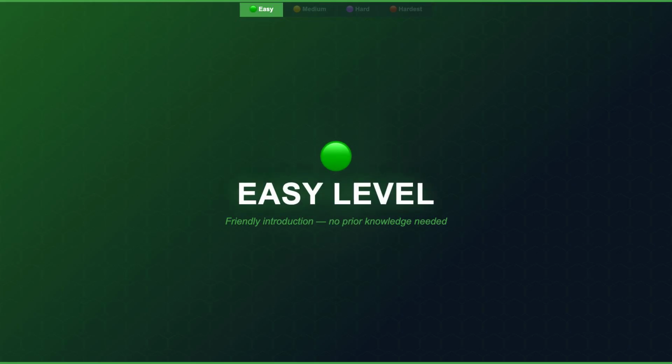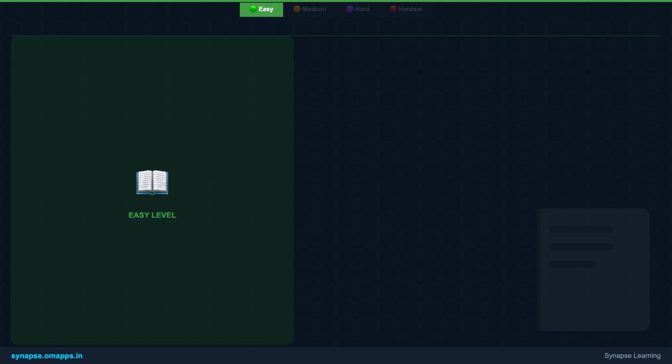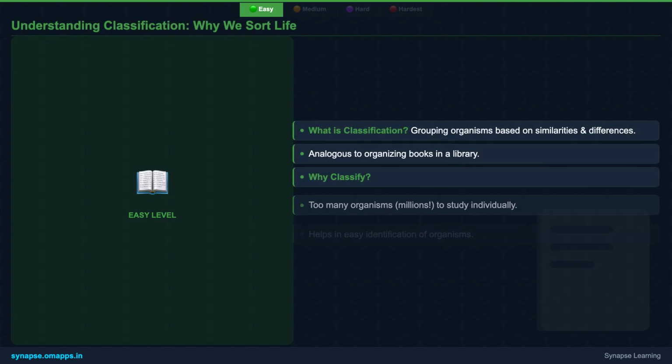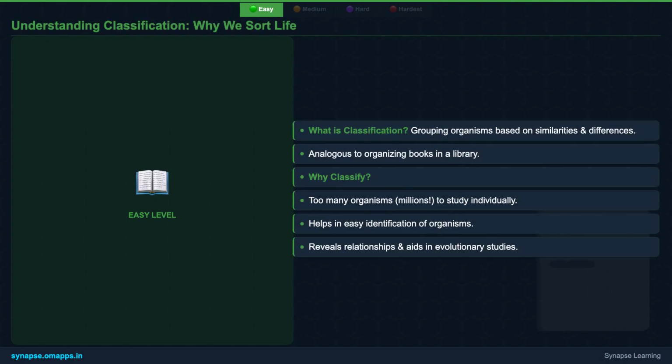Let's start our journey with the basics. In this easy section, we'll understand what classification is and why it's so important to sort out the millions of organisms around us. Imagine trying to find a specific book in a library where all books are just thrown together. It would be impossible, right?